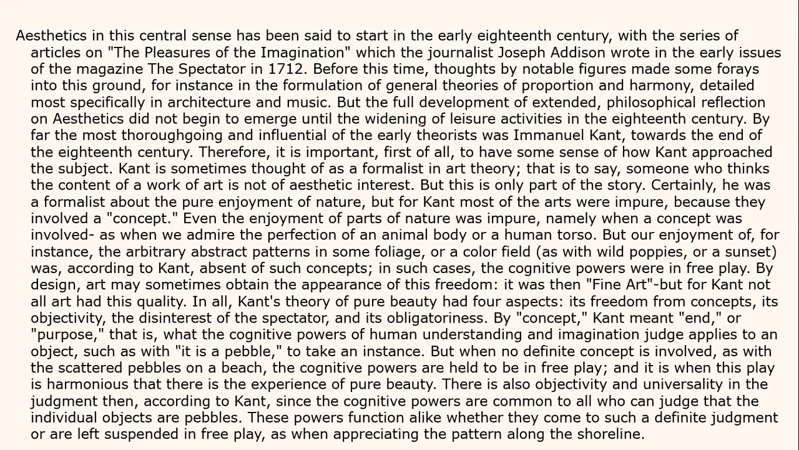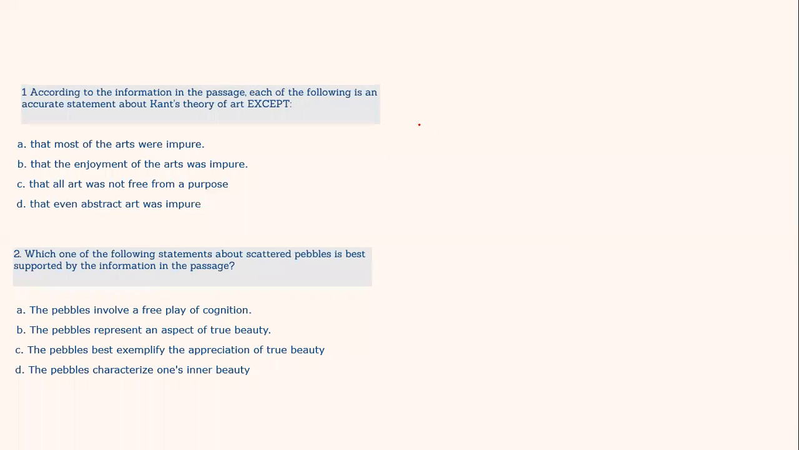Now, when such a difficult passage comes in front of me, what do I do? I do one simple thing. First and foremost, I go and check the questions. So these are the questions. I only look at the questions, not at the options. So the first question talks about, according to the information in the passage, each of the following is an accurate statement about Kant's theory of art. So I got the clue that from where this question is picked up.